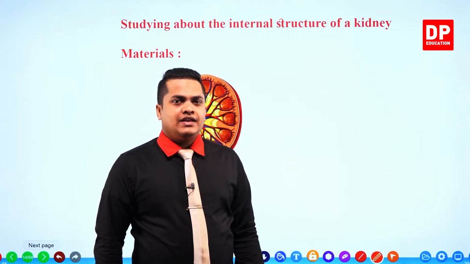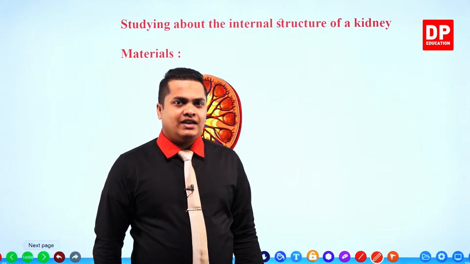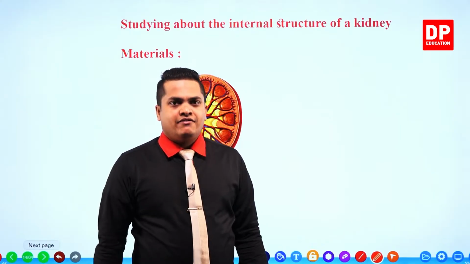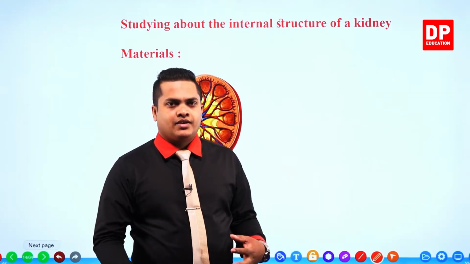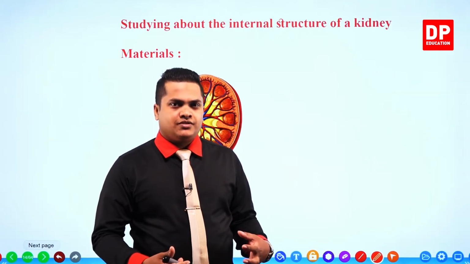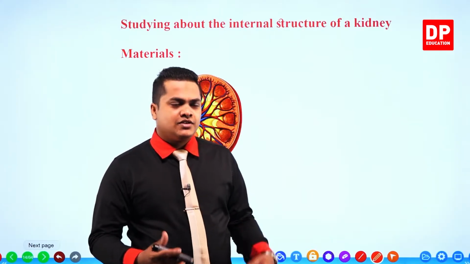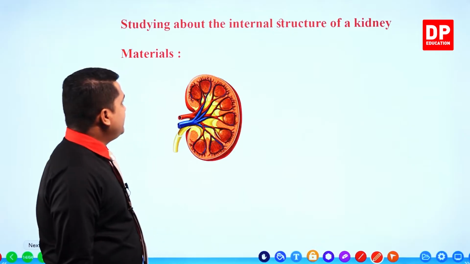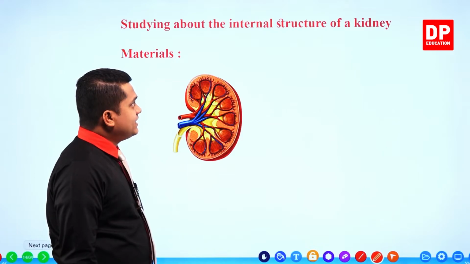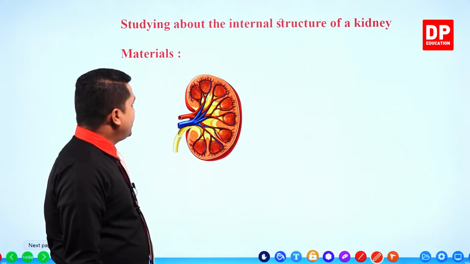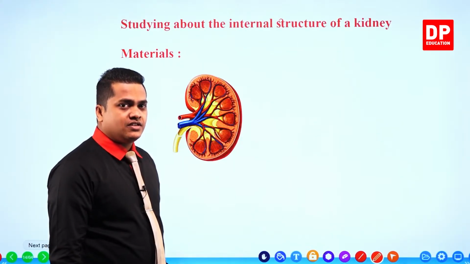To identify the components contained interior to the kidney, we have to get a simulation or a diagram of the interior structure, right? So within this activity we will be investigating the internal structure of a kidney. To get the internal structure we'll need a diagram or a simulation of the internal structure.